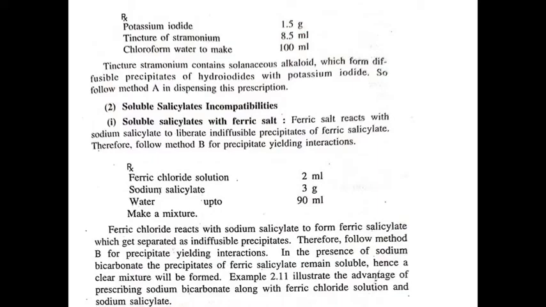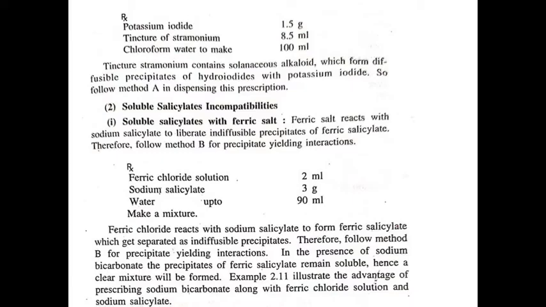Next type of chemical incompatibility is soluble salicylates incompatibility. Soluble salicylates incompatibility is subclassified as: first, soluble salicylates with ferric salt. In this type of incompatibility, ferric salt reacts with sodium salicylate to liberate indiffusible precipitate of ferric salicylate.